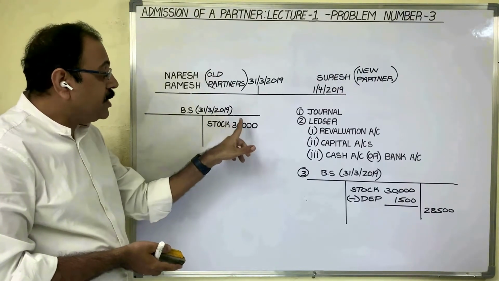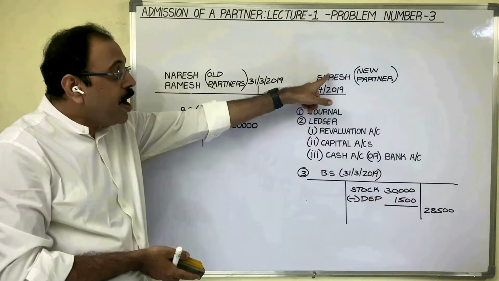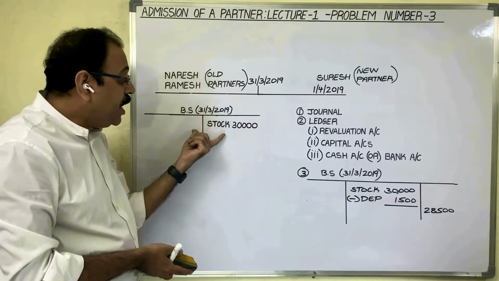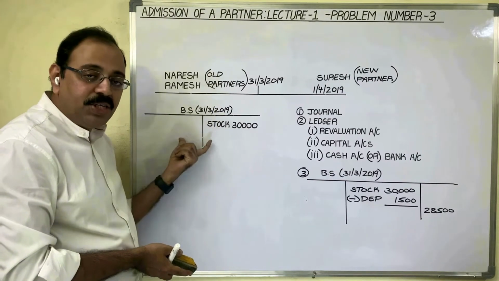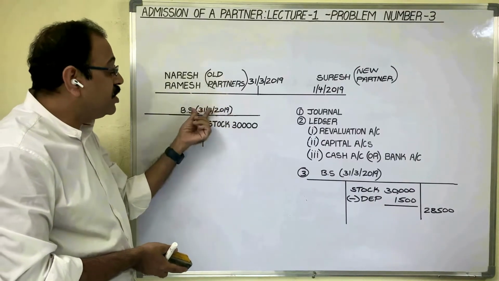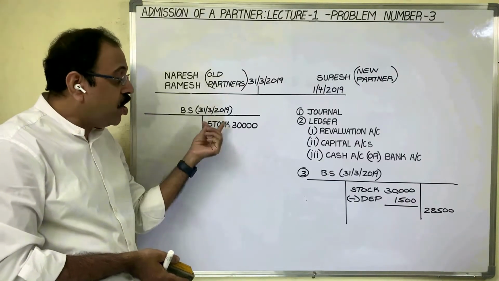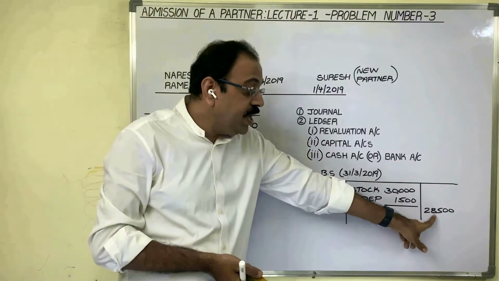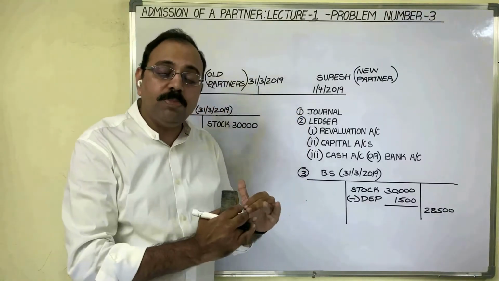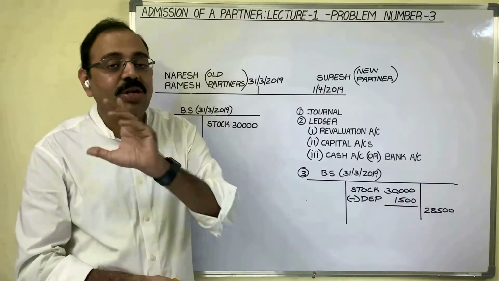Here, stock is shown as 30,000 rupees on 31st March 2019. As the new partner is coming on 1st April 2019, they have to show the market prices of assets and liabilities in the balance sheet now. So these two members observed the market price of stock on 31st March 2019 and came to know that the stock market price is not 30,000, it is 28,500 rupees only. So the market value of stock is reduced by 5%.